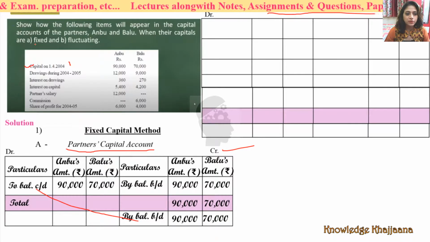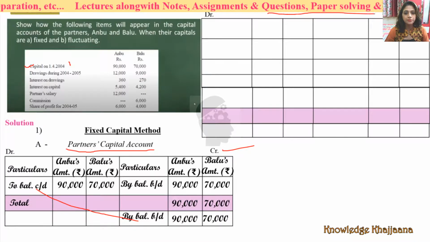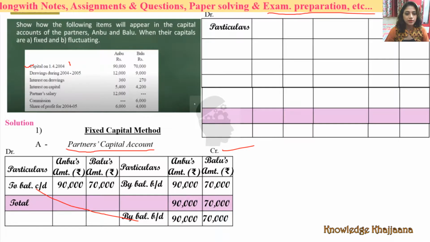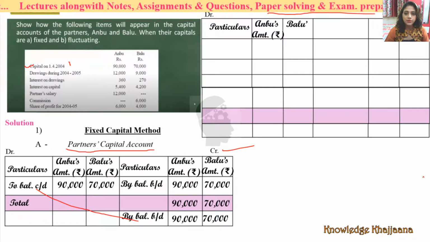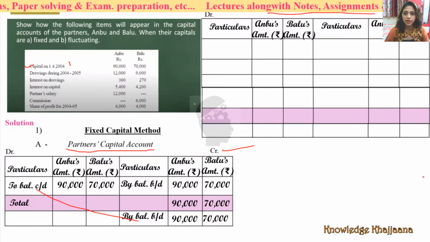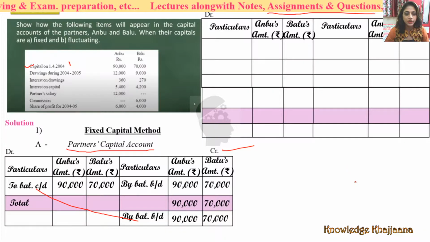Okay. Because as per fixed capital method, we have to prepare two accounts, that is partners capital account and partners current account. Okay. Now let's see. You have to draw a table like this. Then you have to give the names of the columns. Particulars, Anbu's amount, Baru's amount, particulars, Anbu's amount and Baru's amount. Okay. Now let's see what would be the first entry. First entry in the partner's current account, first credit entry. Okay.